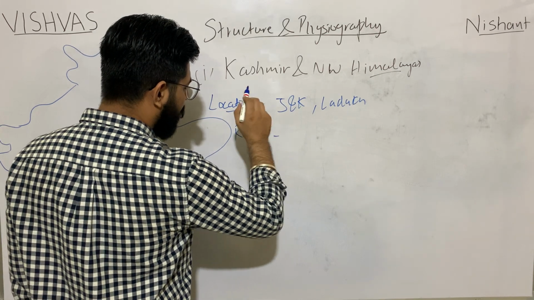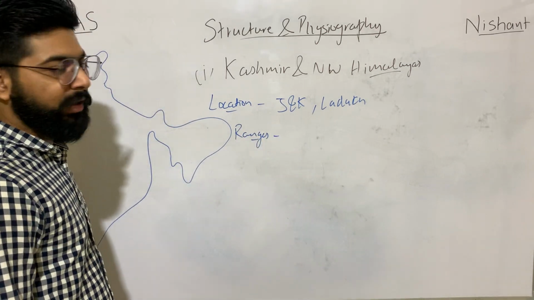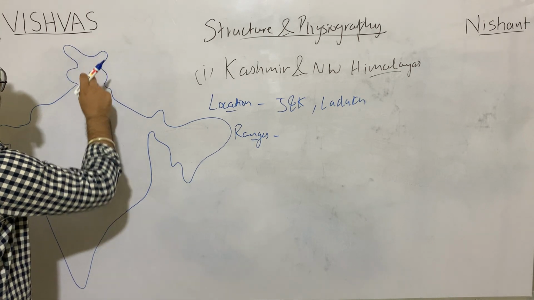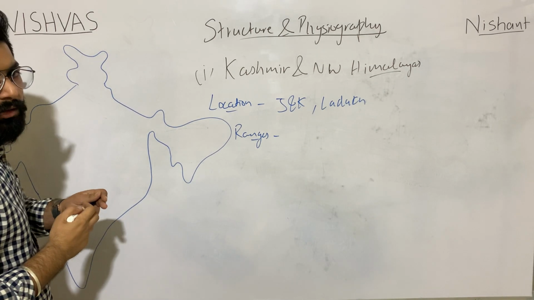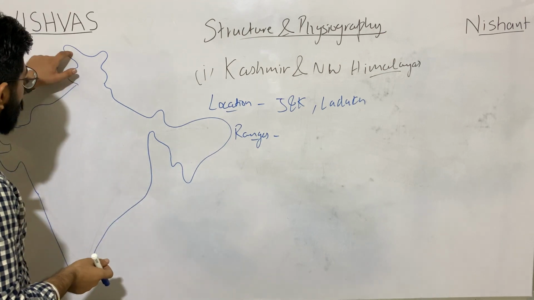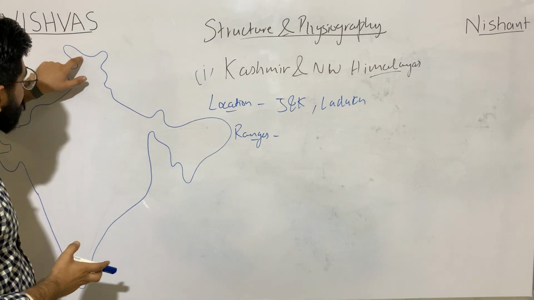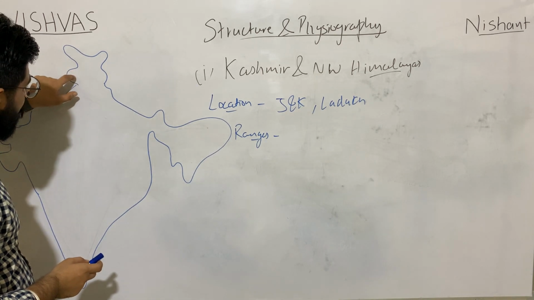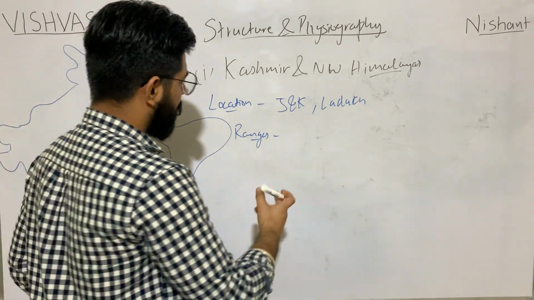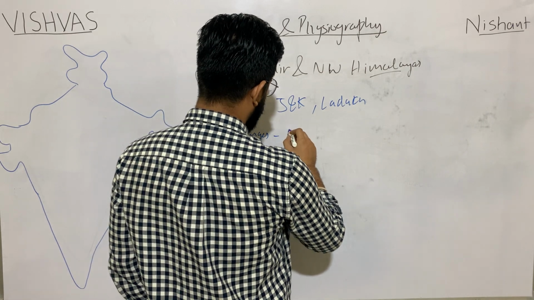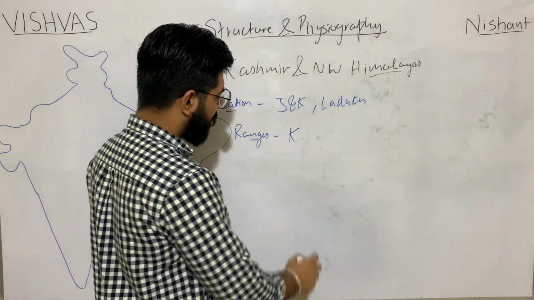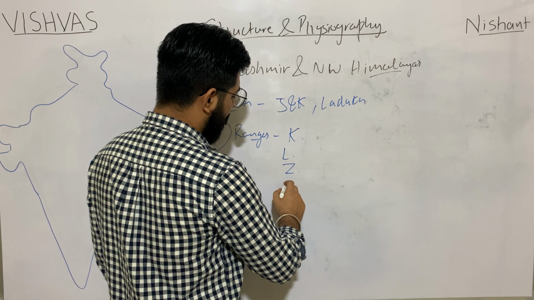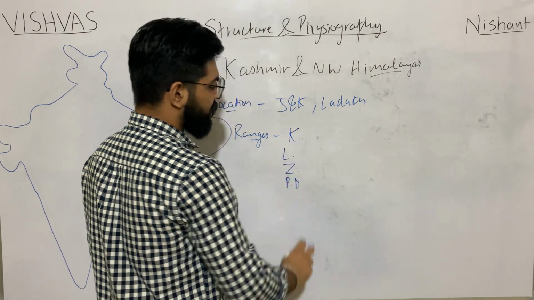Then it mentions the ranges. What are the ranges? First, the Karakoram range. You may open the atlas, you may take the help of the atlas. Karakoram range, Ladakh range, Zaskar range, Pir Panjal range.